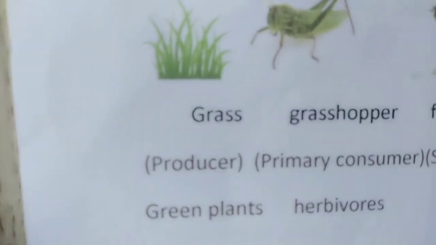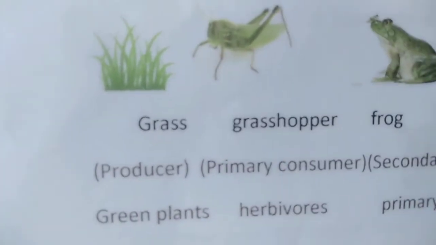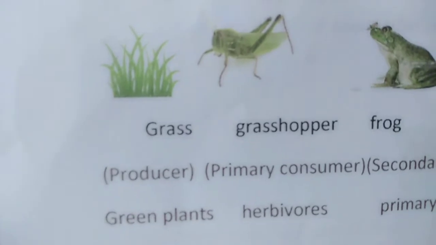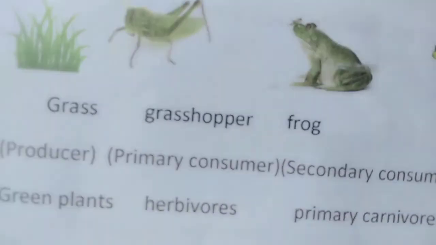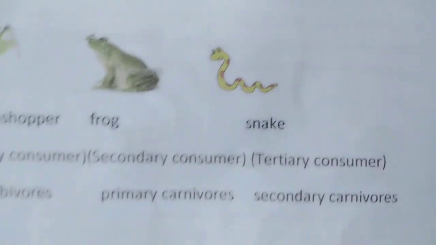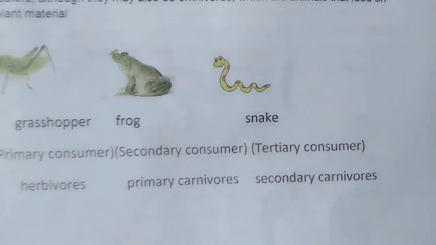Grass is the producer, green plant. Grasshopper is the primary consumer, herbivorous. Frog is the secondary consumer, primary carnivore. Snake is the tertiary consumer, secondary carnivore.